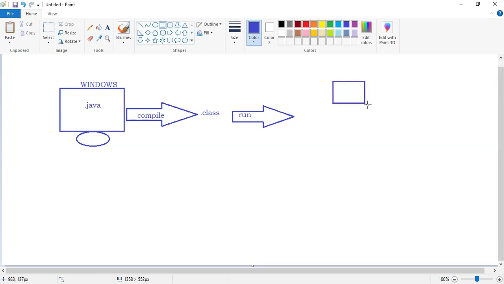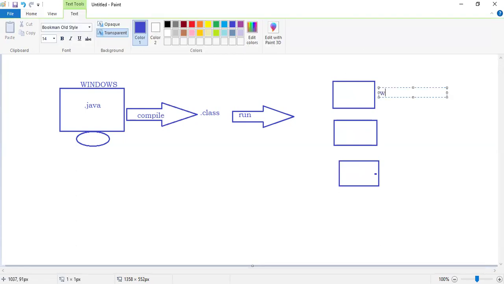One machine here, two machines, and here the third machine. Here suppose Windows, here suppose Linux, and here suppose DOS is there.